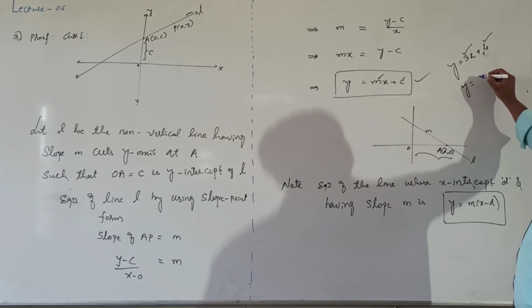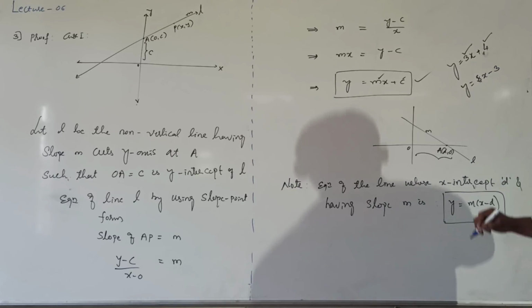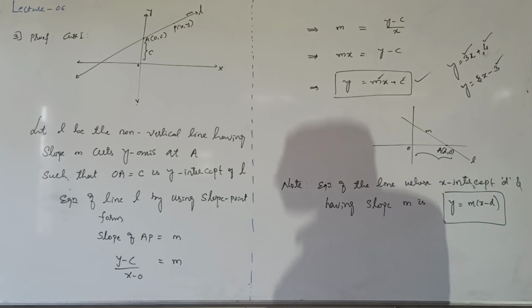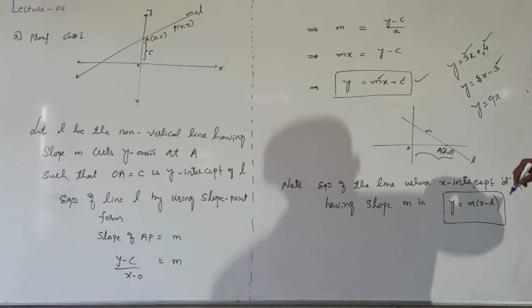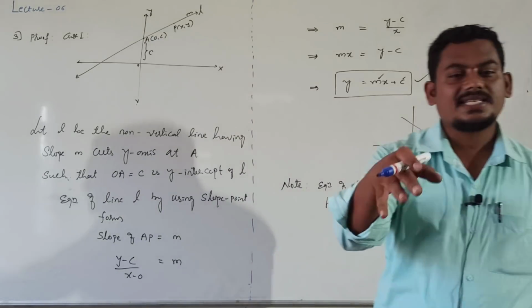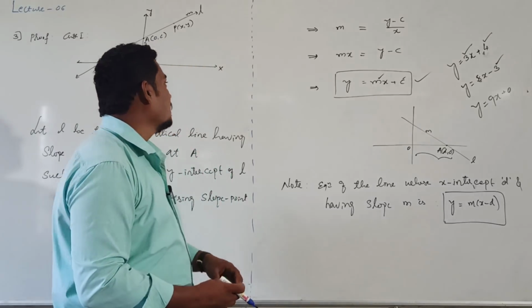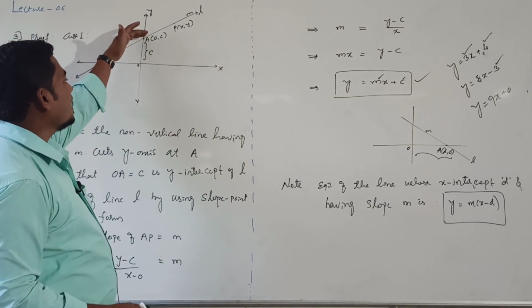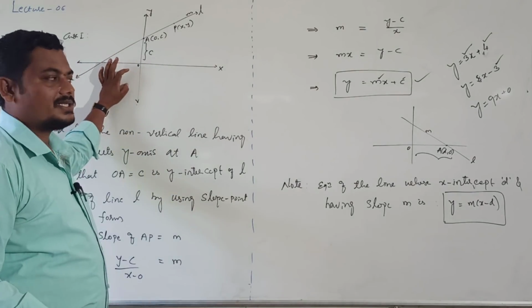Suppose y is equal to 8x minus 3, then minus 3 is the y intercept. Sometimes y is equal to 9x. Here the constant term is not there, which means the intercept is 0, so this distance becomes 0, meaning this line passes through the origin.